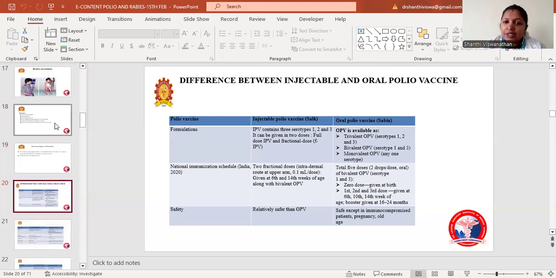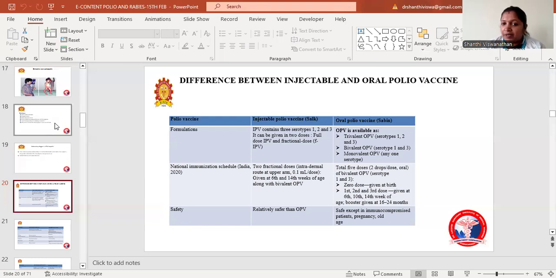Now the difference between injectable and oral polio vaccine. Coming to the polio vaccine, two formulations are available. One is the injectable polio vaccine, that is Salk, and the other is the oral Sabin vaccine. The injectable polio vaccine contains 3 serotypes, that is, it is protective for serotypes 1, 2, and 3. Hence, it is given in 2 doses, a full dose of IPV and a fractional dose.